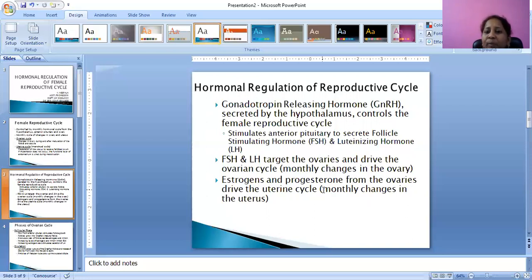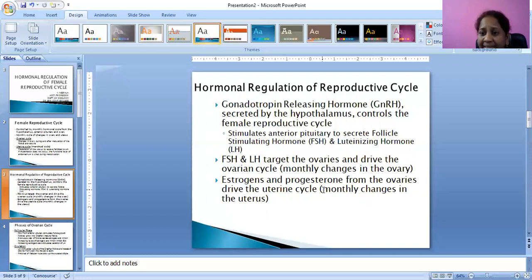Estrogen and progesterone from the ovaries drive the uterine cycle, which is called the monthly changes in the uterus. One is monthly changes in the ovary and the second is monthly changes in the uterus.